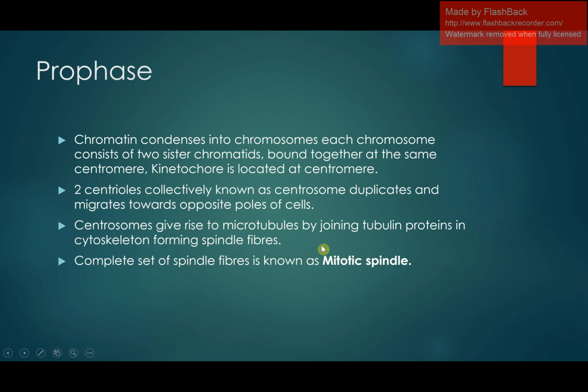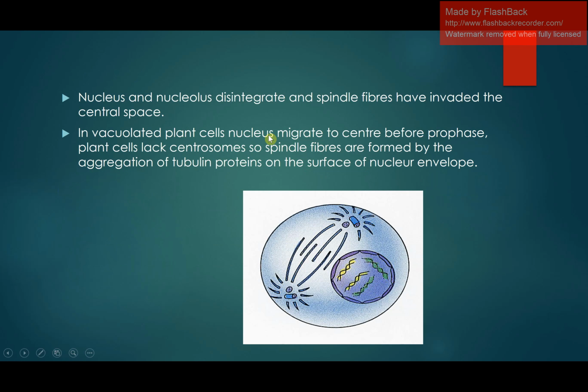Okay, what happened in this prophase? The chromatin condenses into chromosomes. The centrioles, known as the centrosome, duplicate and move toward the opposite poles. Then they give rise to microtubules, and after the formation of the microtubules, the complete set is known as the mitotic spindle. This is the centrosome. These are centrosomes. They give rise to microtubules, and collectively this whole apparatus is known as the mitotic spindle.